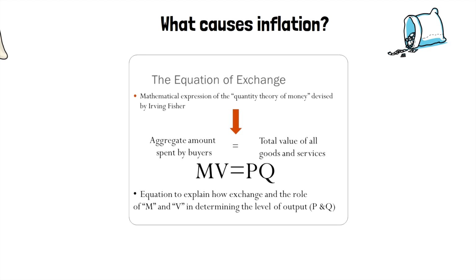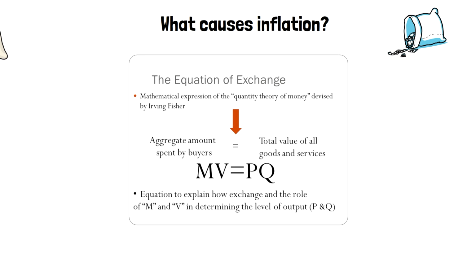This equation says that the aggregate amount spent by buyers equals the total value of all goods and services in the economy. Mathematically, it can be written as MV = PQ, where M is the total money in the system, V is the velocity or the rate at which the money enters the system, and P is the price level, Q is the total goods and services in the economy or system.